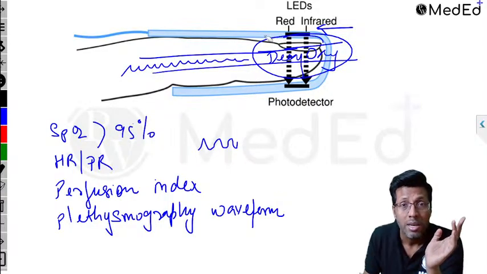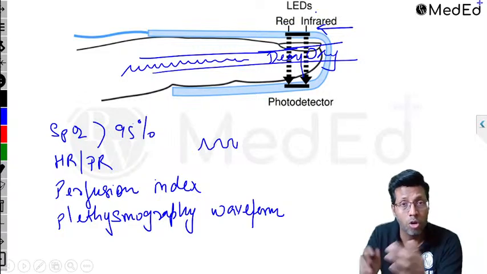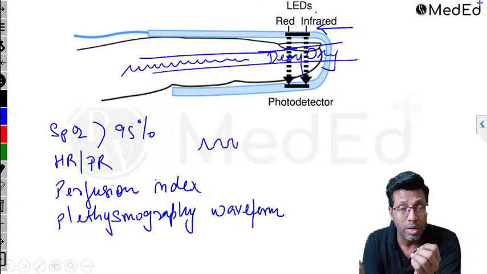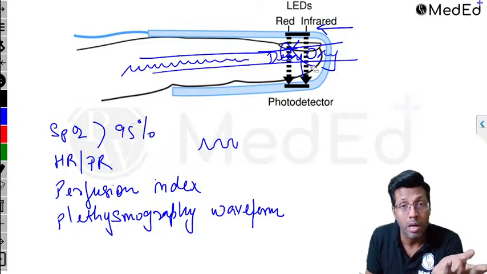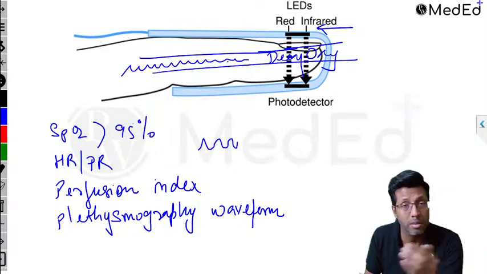When do you get wrong readings? Simple. You will get wrong readings if something interferes with the light, like nail polish, a lot of light in the room, or anything creating problem with the light transmission. Second thing, you may get a problem with dysfunctional hemoglobin, when the hemoglobin is damaged: methemoglobinemia, carboxyhemoglobin, and any problem leading to a difficulty in blood supply, right?